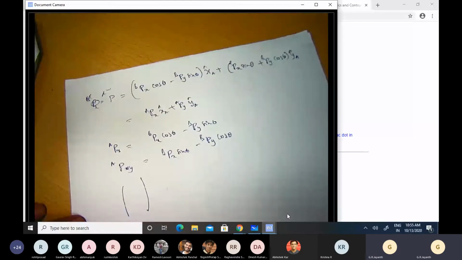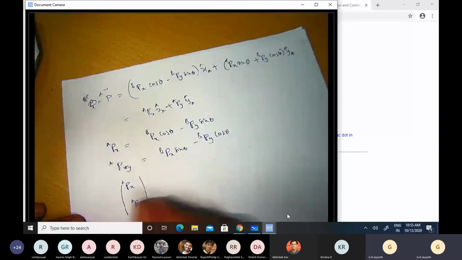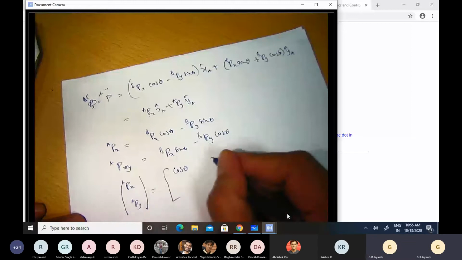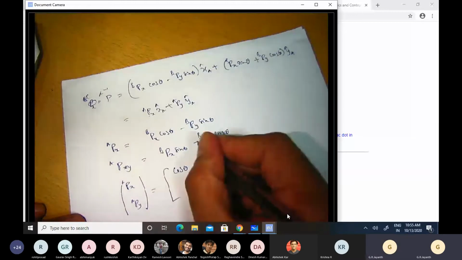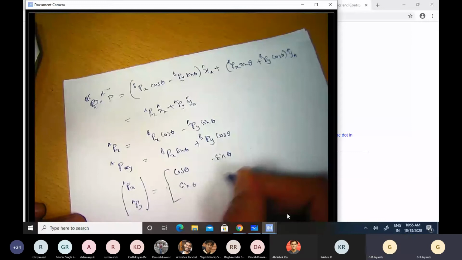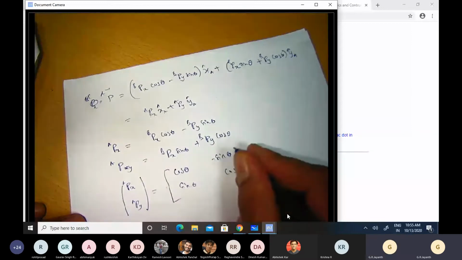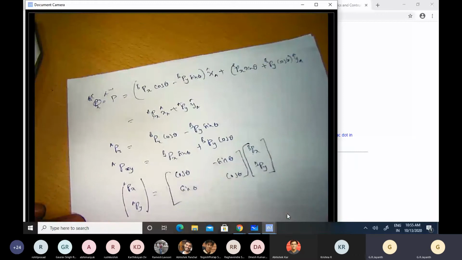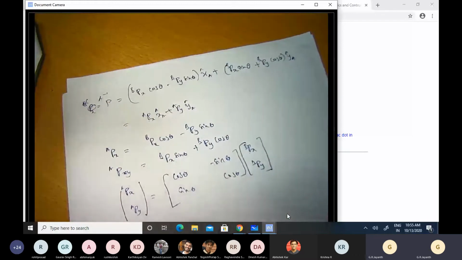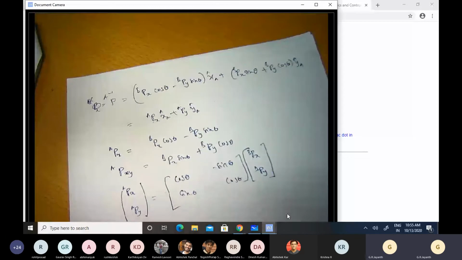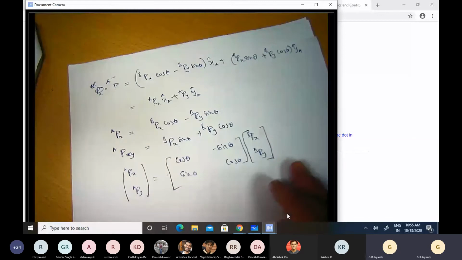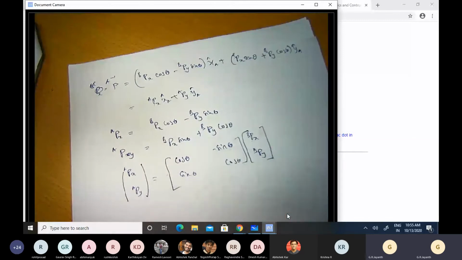I can write this as Pxa Pya is equal to cos theta minus sin theta, sin theta cos theta, times Pxb Pyb. So this set of two equations can be replaced by just this one single equation where the column vector on the left hand side is connected to the column vector on the right hand side through this 2 by 2 matrix.